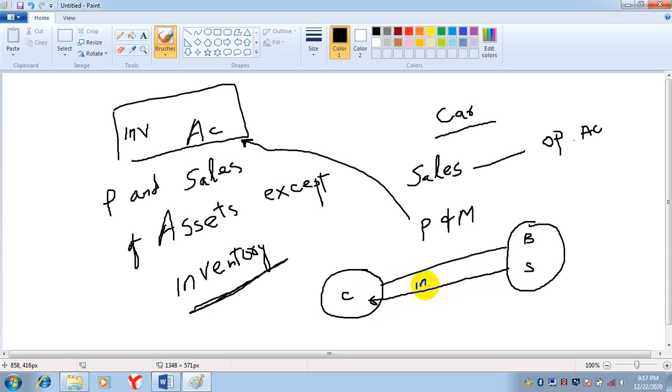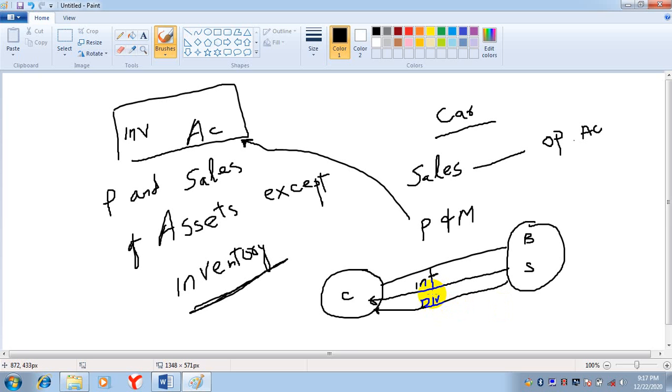That interest is an income. There will be a cash inflow. And if you purchase shares, there will be dividend. The company will receive dividend. So that will be an investing activity.